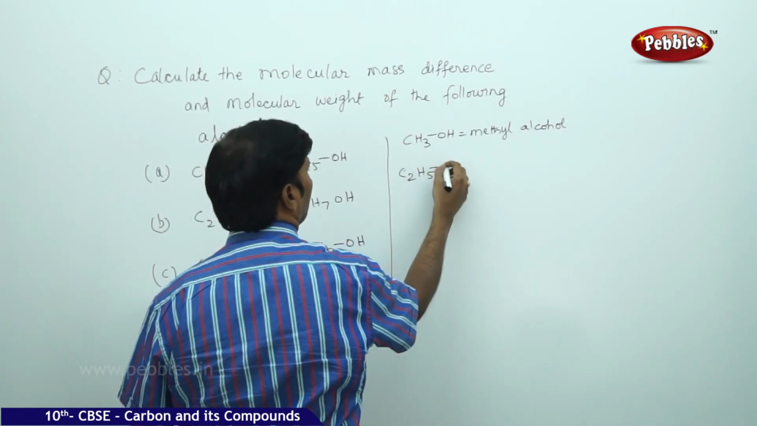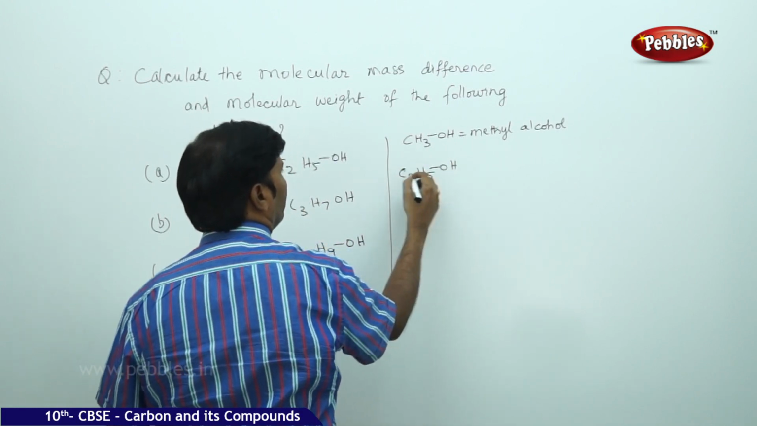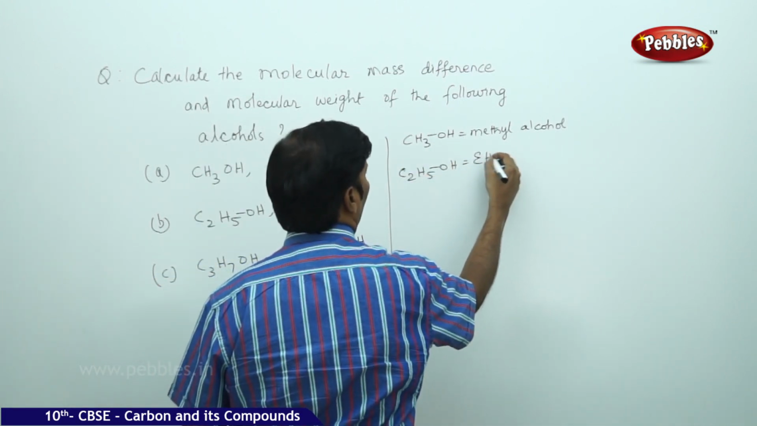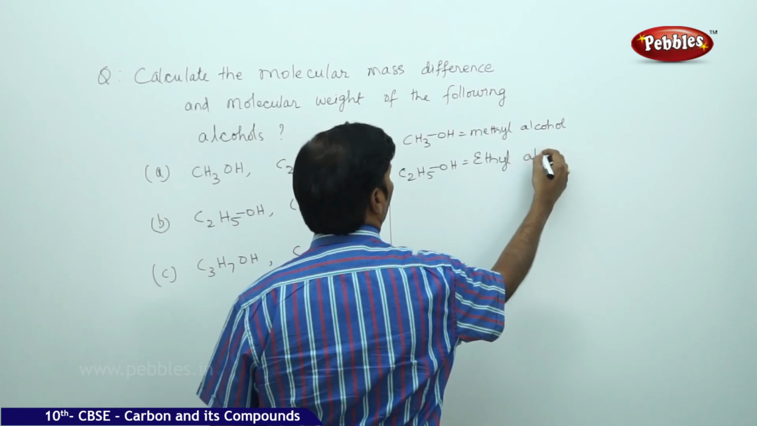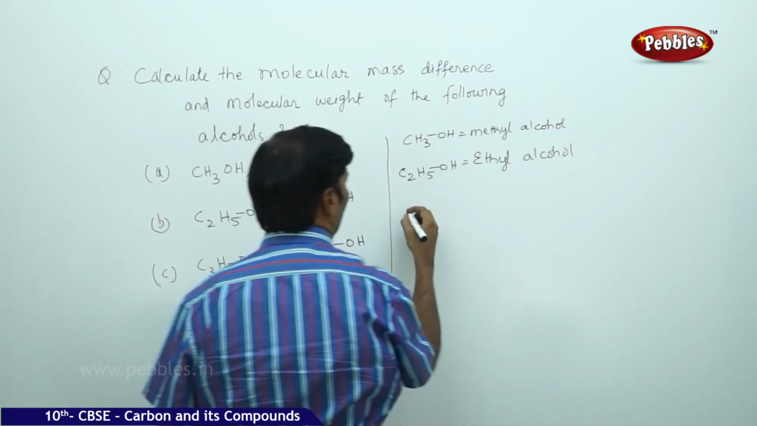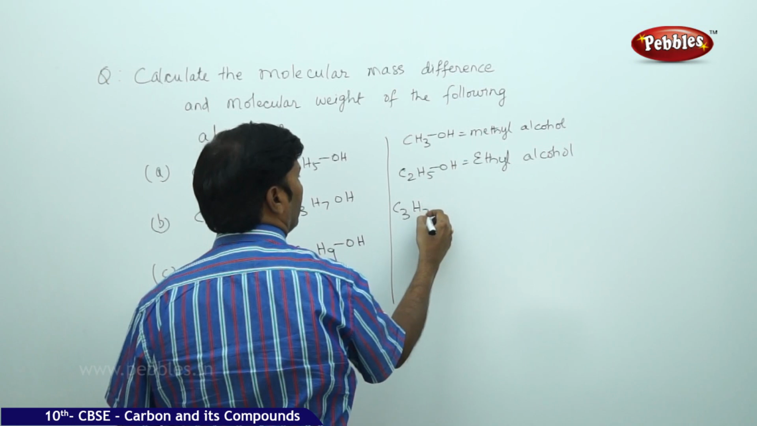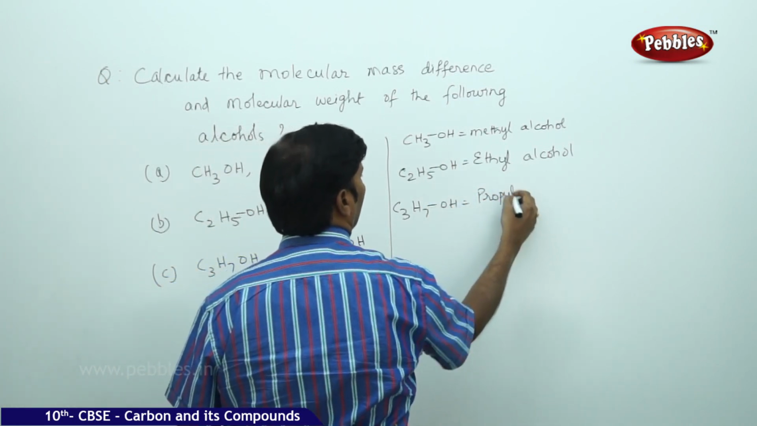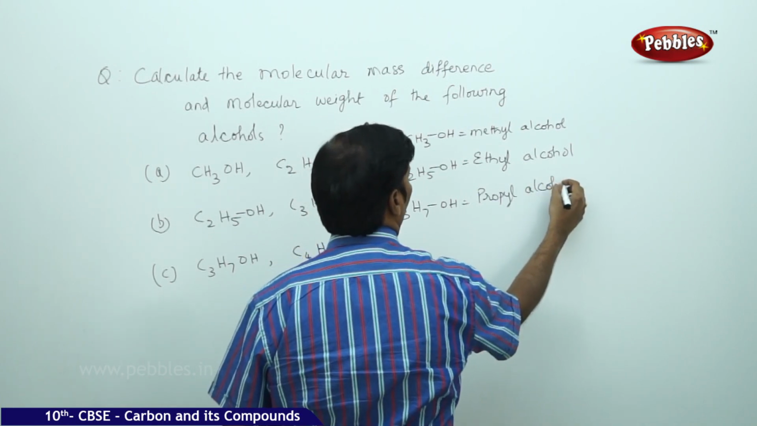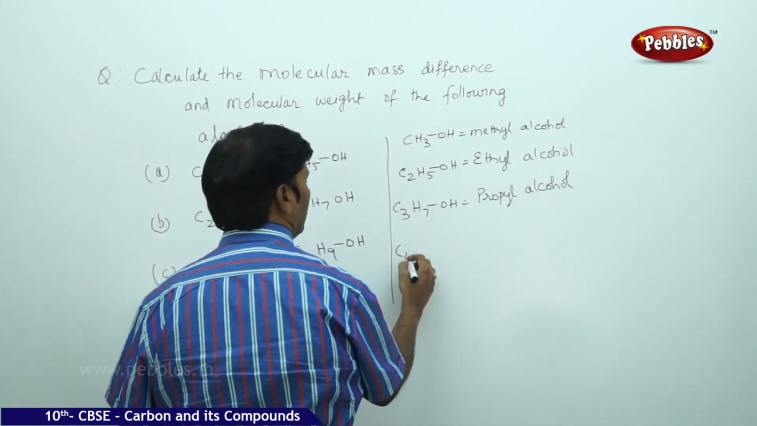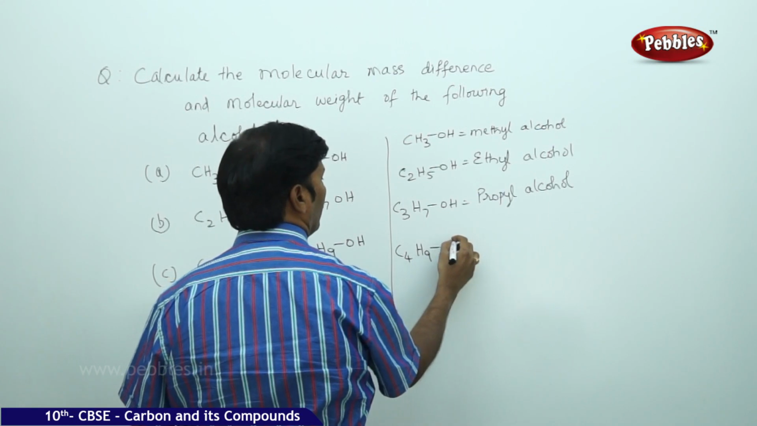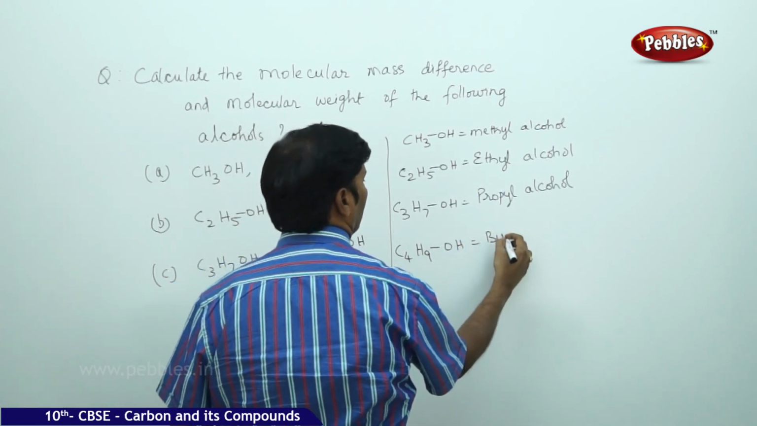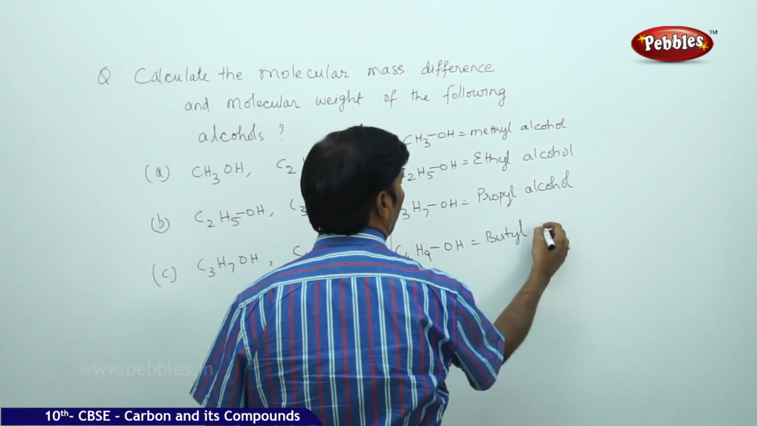So here CH3OH is methyl alcohol, C2H5OH is ethyl alcohol, C3H7OH is propyl alcohol, and C4H9OH is butyl alcohol.